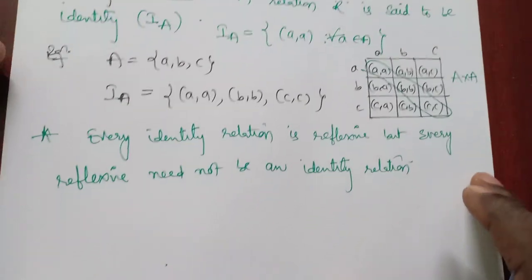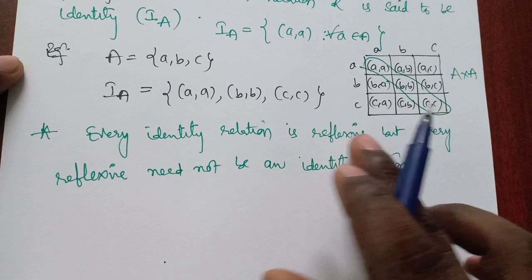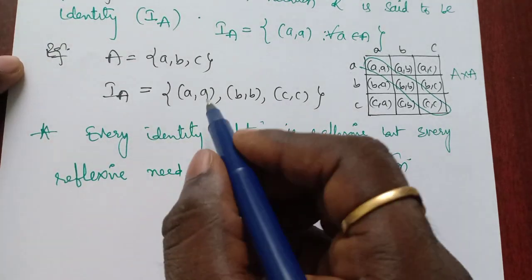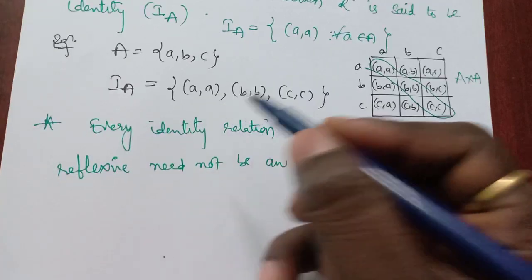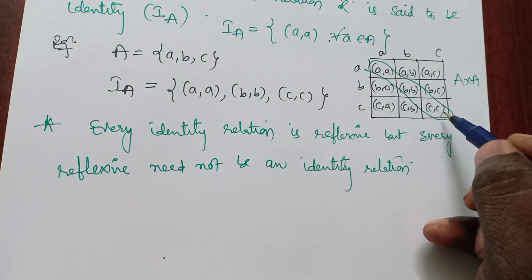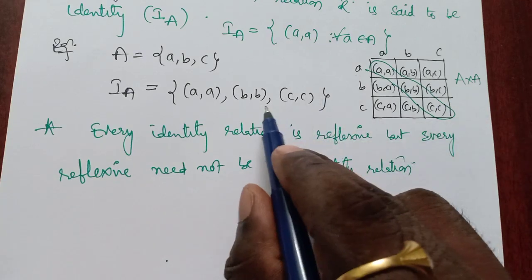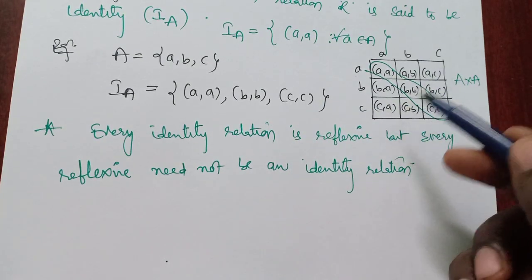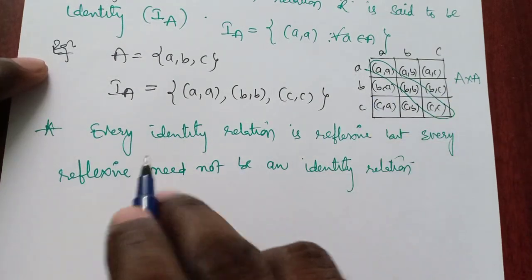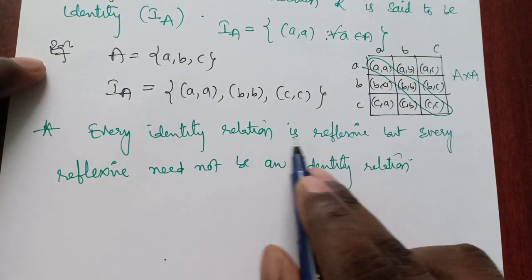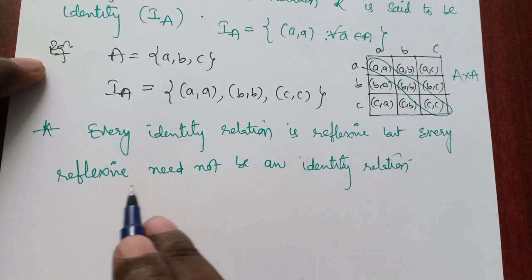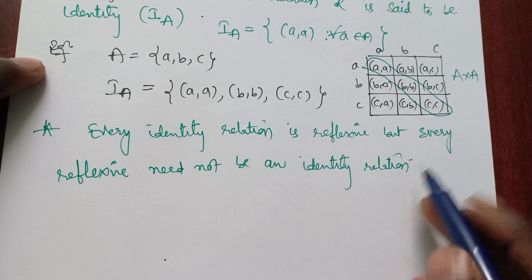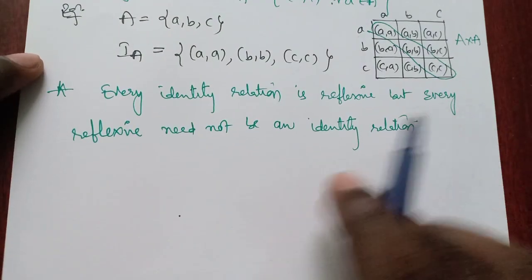So it is possible in a reflexive relation, but it is not possible in an identity relation. Why? Because identity is all about diagonal elements, no other element is present. In a reflexive relation, any ordered pair can be present. So we say every identity relation is reflexive, but every reflexive relation need not be an identity. Okay, please don't confuse.